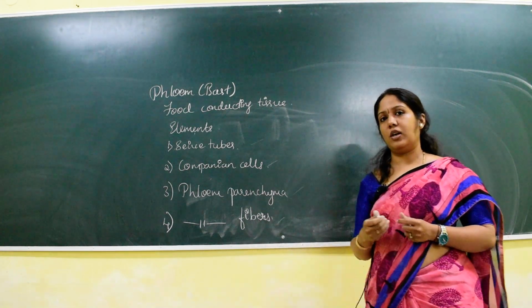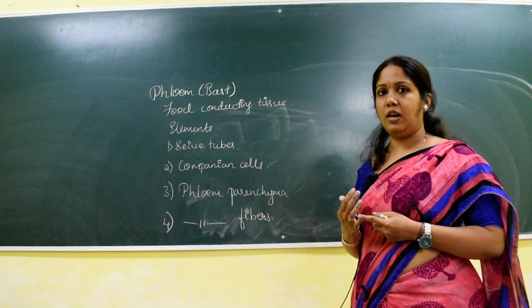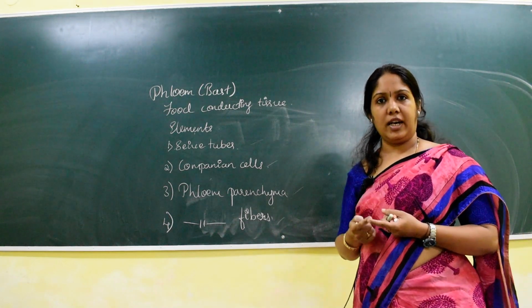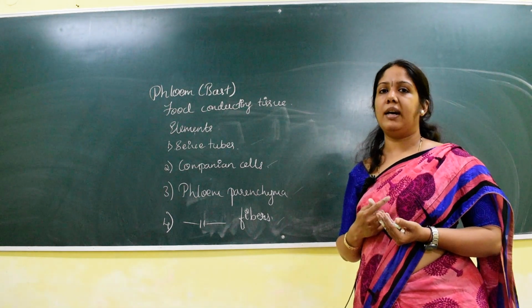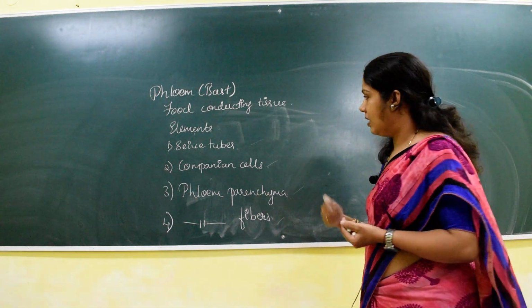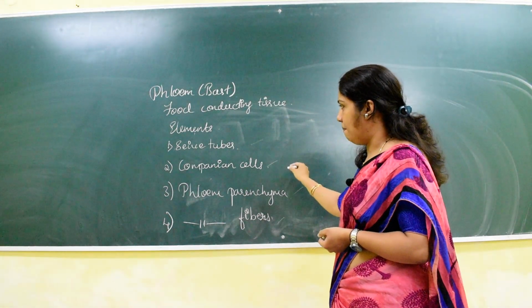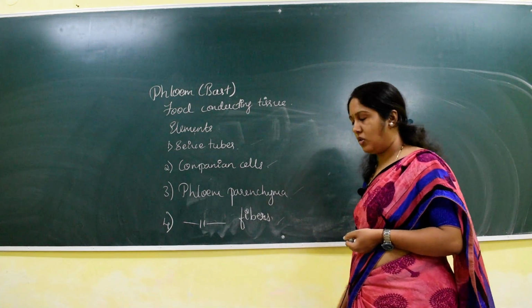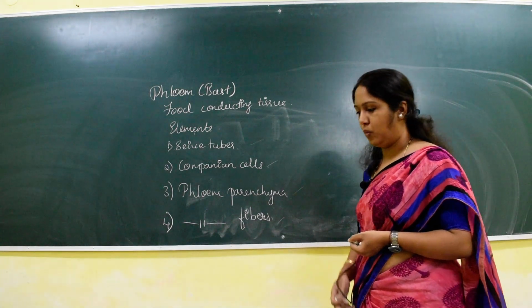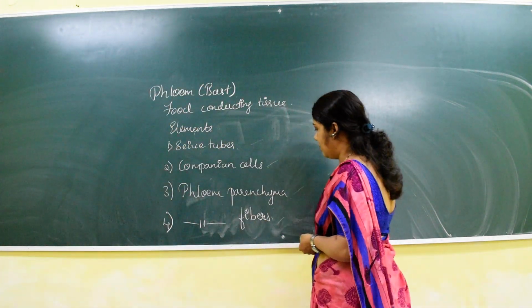Whereas the 4 elements we discussed in xylem are tracheae, tracheids, xylem parenchyma and xylem fibers. So here in the phloem it is sieve tubes, companion cells, phloem parenchyma and phloem fibers. We are going to discuss them one by one. So first we will take up the sieve tubes.